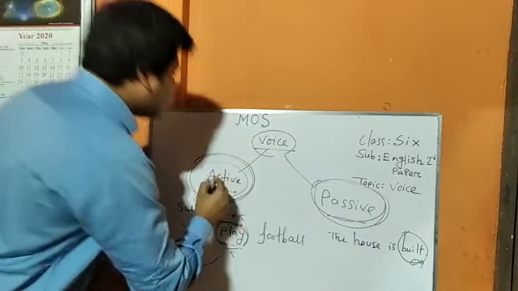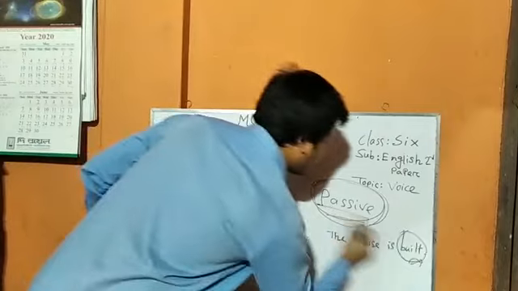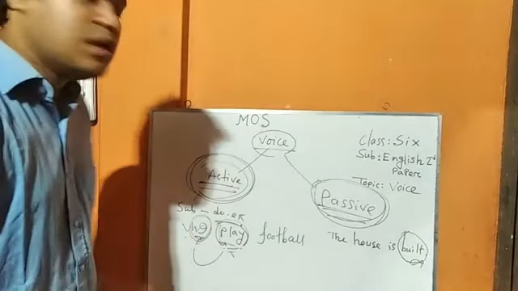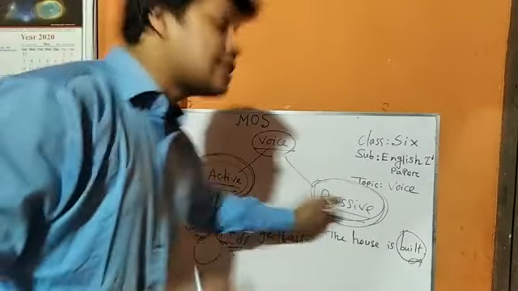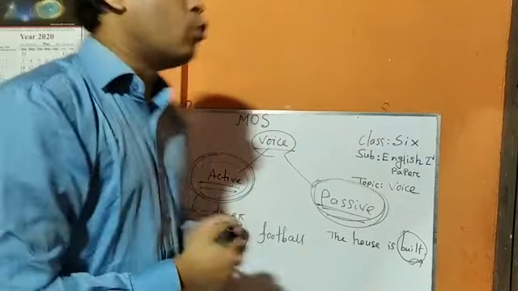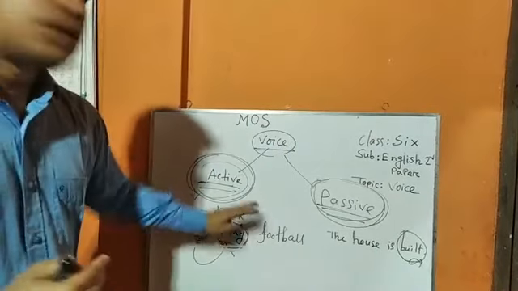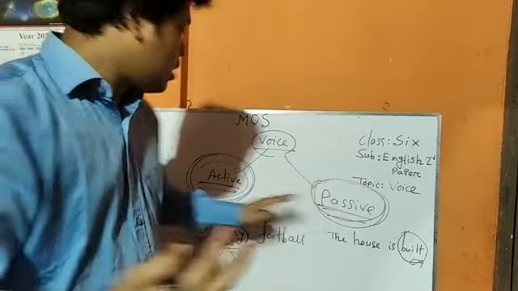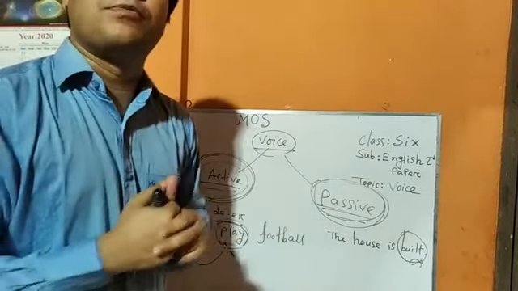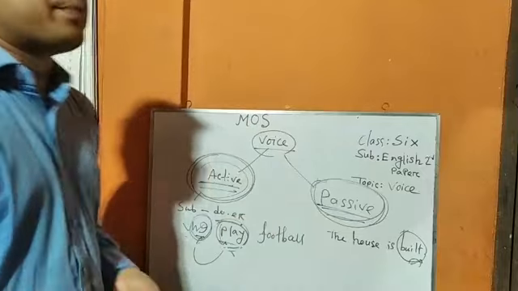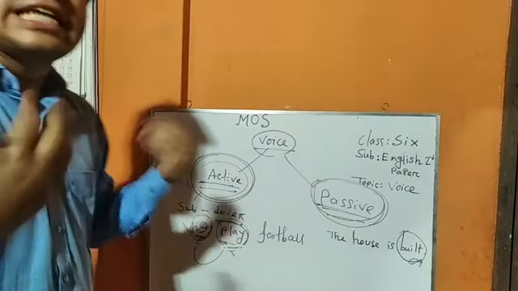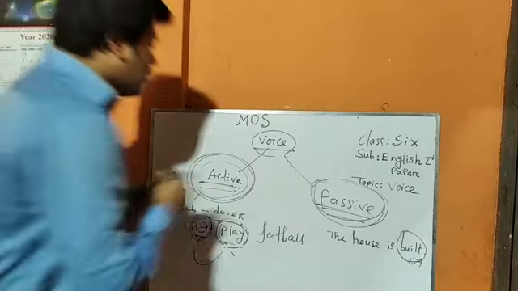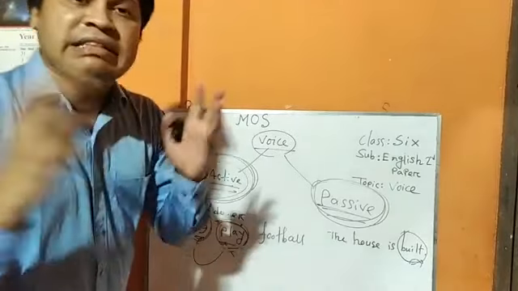Okay, I think you all have understood what is active and what is passive. If you know what is active and what is passive, then we will go to how we can change an active sentence into passive sentence, active voice into passive voice. To perform this changing, we need some materials.